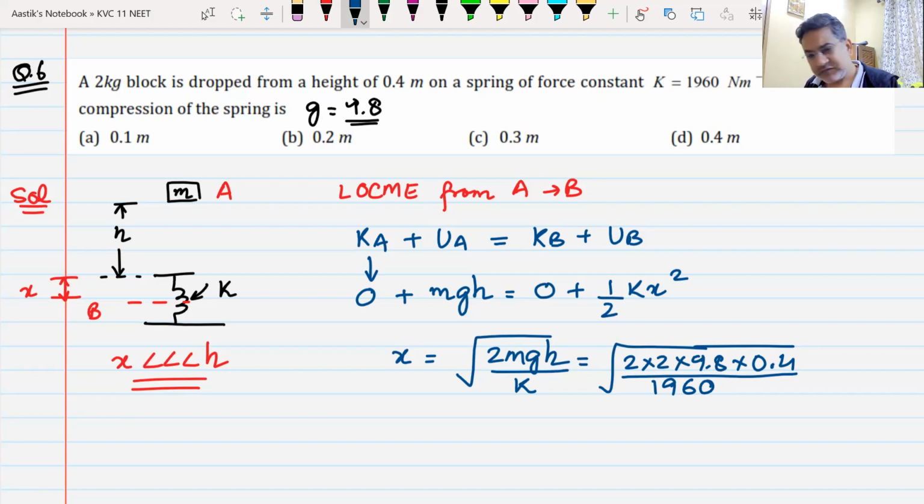Okay, so leave aside the calculation part. Do you understand how this is done? Yes or no? You understand this? Okay.